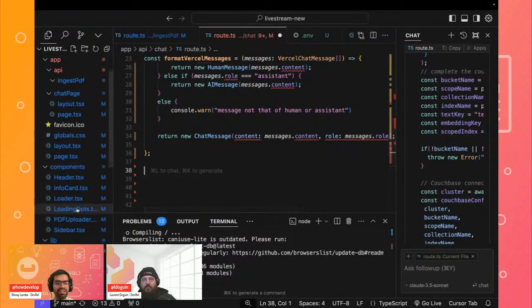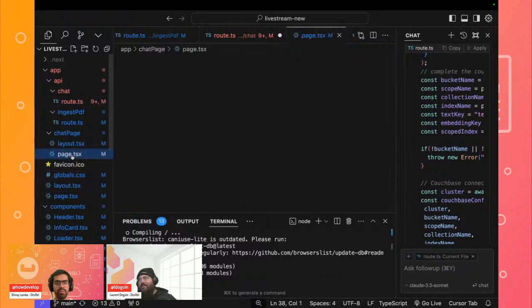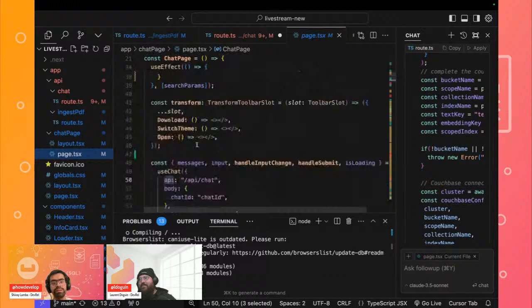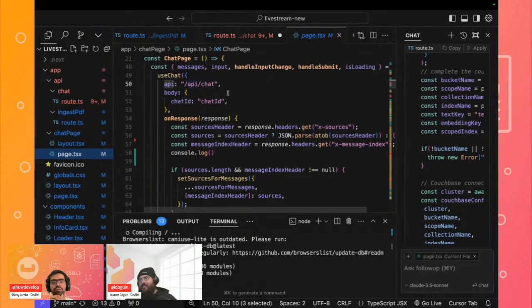By the way, if you're not already aware, we have the actual page layout for our chat. This is where we are going to be rendering our messages, and we are going to be using an API for chat, which we covered the last time.